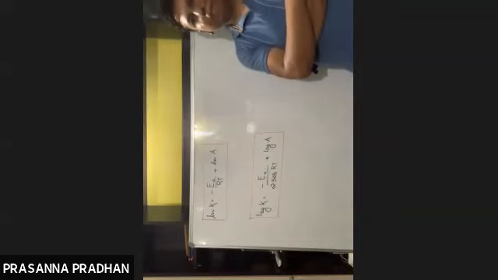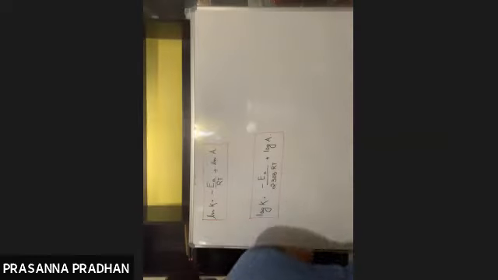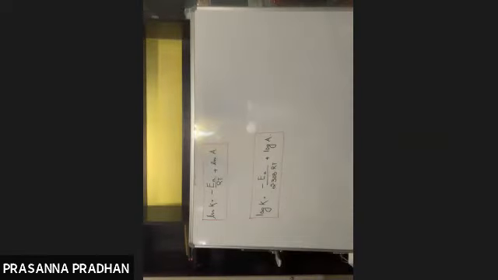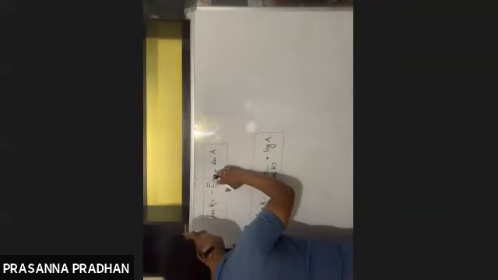What are the two variables? Temperature and rate constant. Exactly. The two variables here are temperature and rate constant. That means if I change the temperature, this rate constant will change. So in this equation, I have identified the two variables.